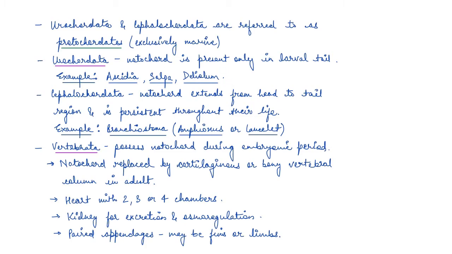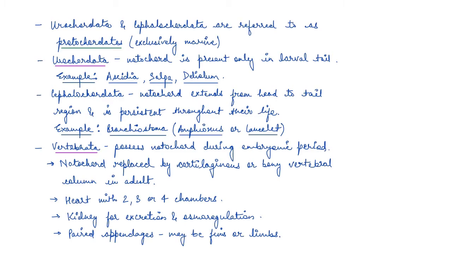Now the second subphylum, Cephalochordata, the notochord extends from head to tail region. Okay, so it extends from head to tail and is persistent throughout their life. And some of the examples are Branchiostoma.